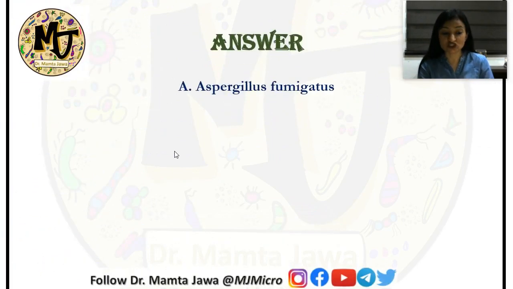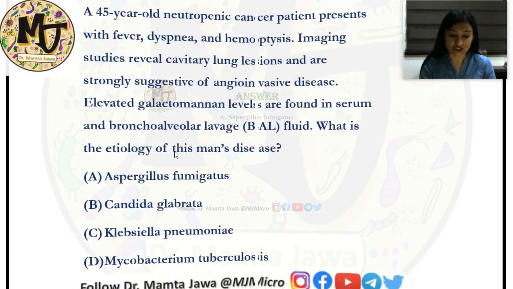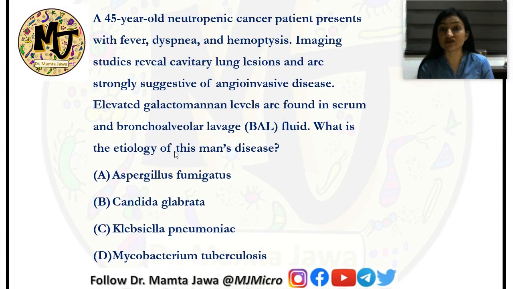The answer is option A, that is Aspergillus fumigatus. Now, let me go back to the question and we'll see how to rule out different options. Now, guys, it's a neutropenic cancer patient, and cancer patients who are on therapy are prone to develop neutropenia, and this neutropenia, remember, predisposes them to infection by different varieties of microbial agents, and fungal infections are pretty common in such patients.